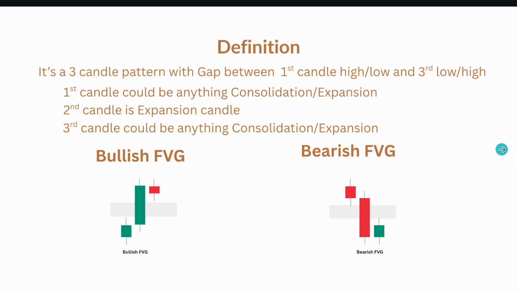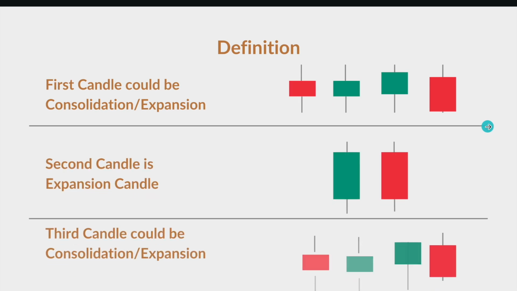Let's understand the different candles that are part of a fair value gap. The first candle is expansion or consolidation. It could be a respect, disrespect or indecision candle. The second candle is always an expansion candle, which is nothing but a disrespect candle. The third candle again could be any type of candle: disrespect, respect or indecision, in other terms a doji candle.